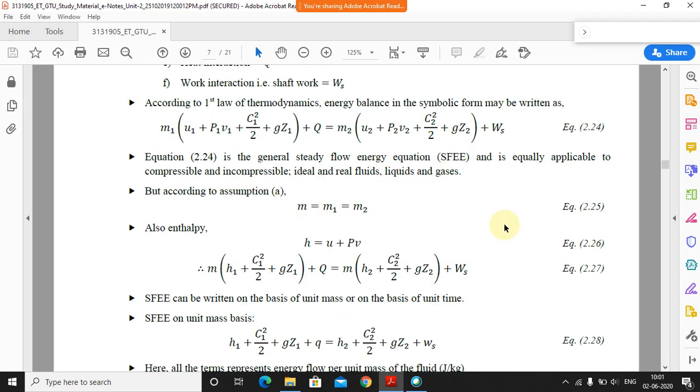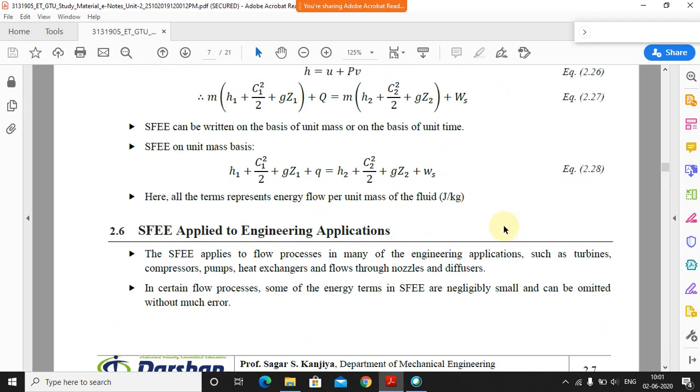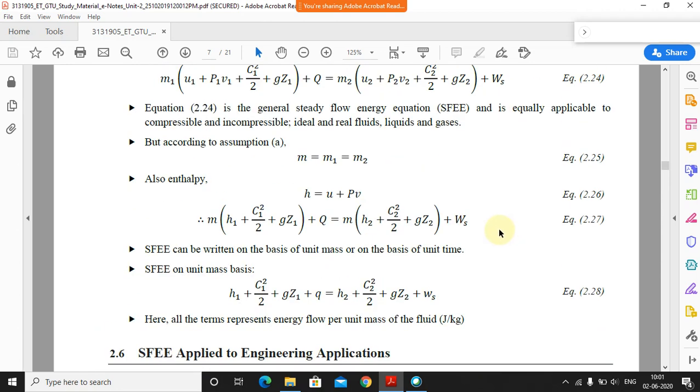So this was the equation that we found. Now some modification has been done: this u1 plus p1 v1 is nothing but the enthalpy, so we can substitute h1 over here, and this equation becomes h1 plus c1 square by 2 plus g z1 plus q is equal to the so on terms.